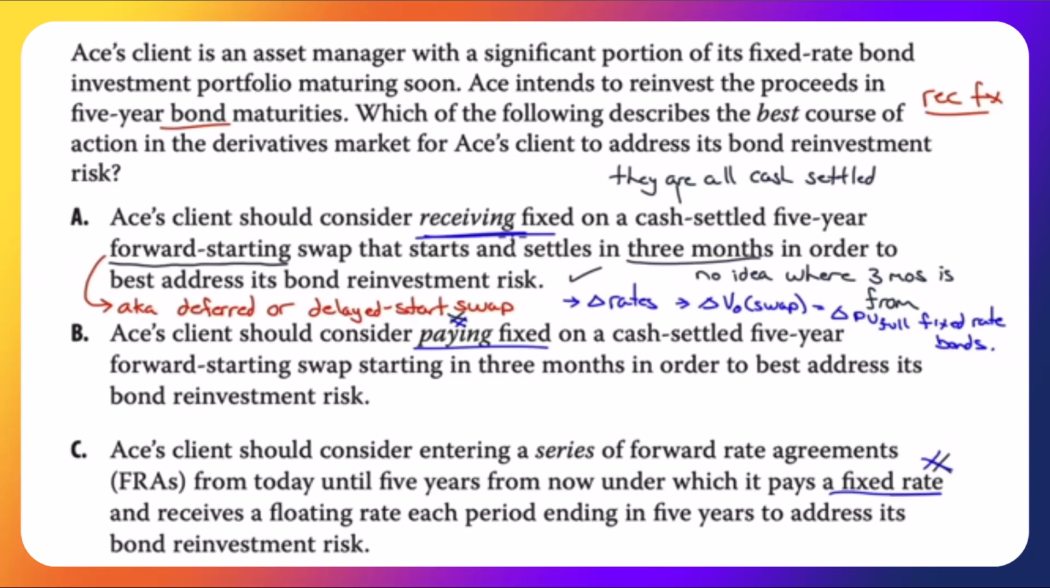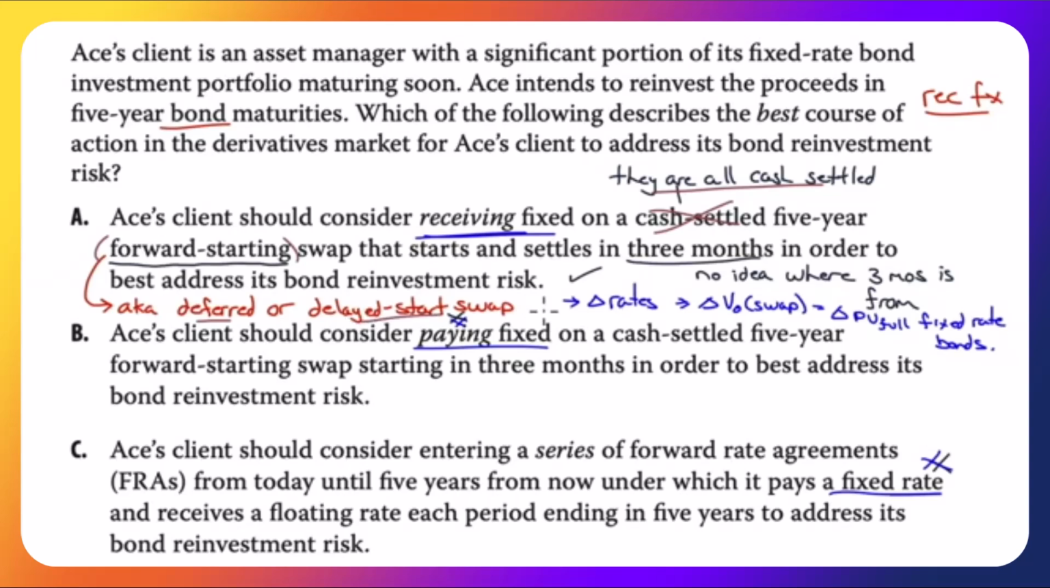ACE's client should consider receiving fixed on a cash settled, first of all, they are all cash settled, you can get rid of that, on a 5-year forward starting swap. Well, this is going to throw you. What is a forward starting swap? It is called a deferred or a delayed start swap.